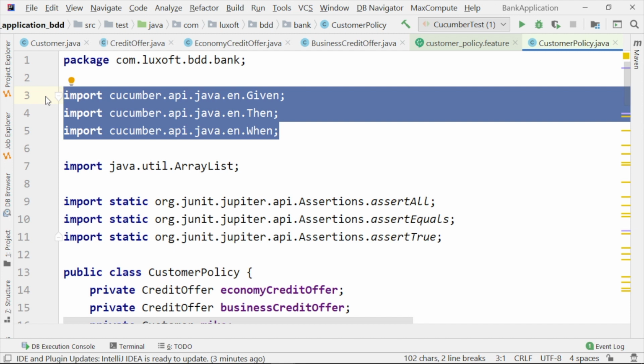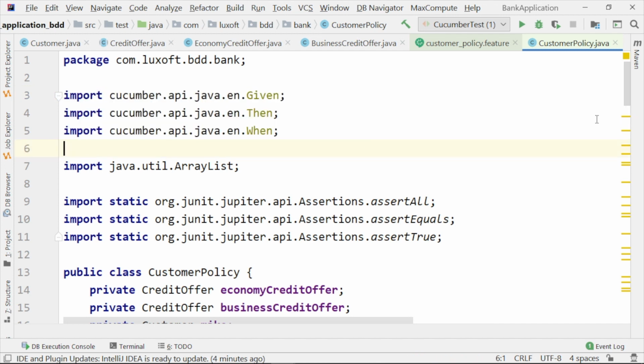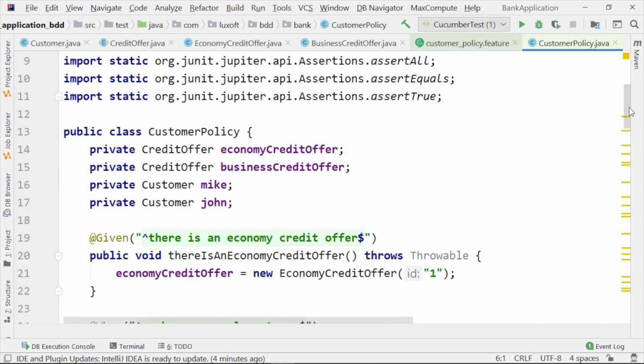So besides our previously introduced JUnit 5 annotations that we have discussed in more detail a little earlier, we are introducing these specific Cucumber annotations. And we see the keywords are translated at the level of the annotations, and we have given, when, and then as Cucumber annotations. So what should we follow here?